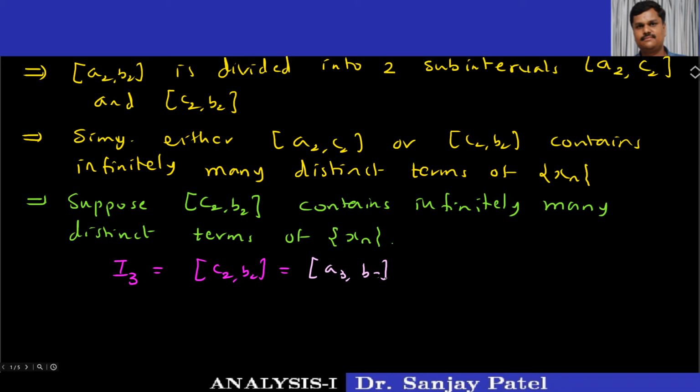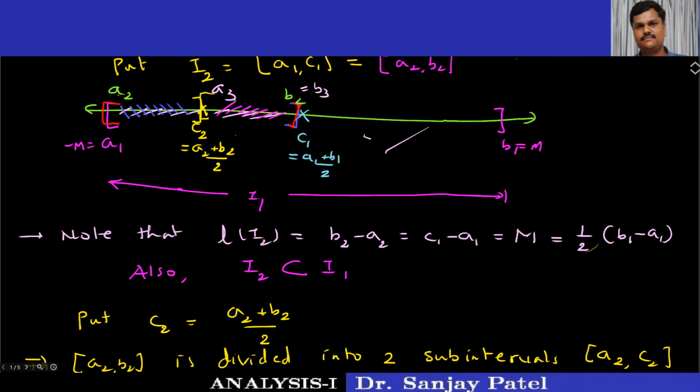This I am calling A3 and this I am calling B3. So C2 becomes A3 and B2 becomes B3. So now I am taking this interval which contains infinitely many points. Remember, this interval is our interval I3 and this I3 is contained in I2. This interval is I2. Okay, I2 is a subset of I1, and I3 is a subset of I2. So we are getting a decreasing sequence of closed intervals like this.